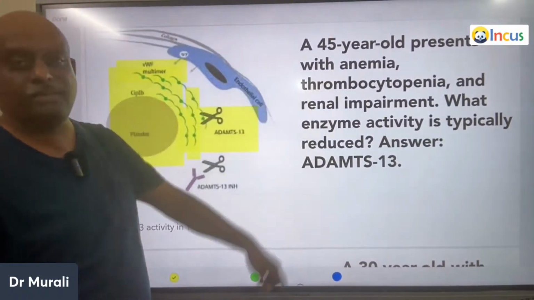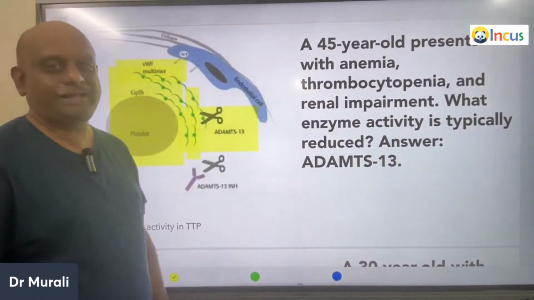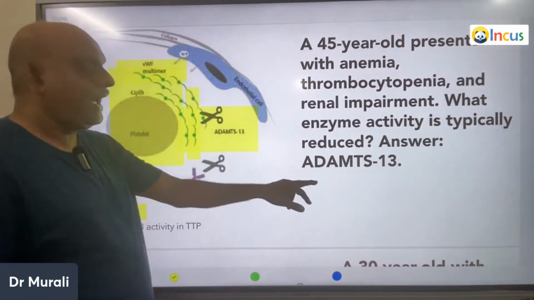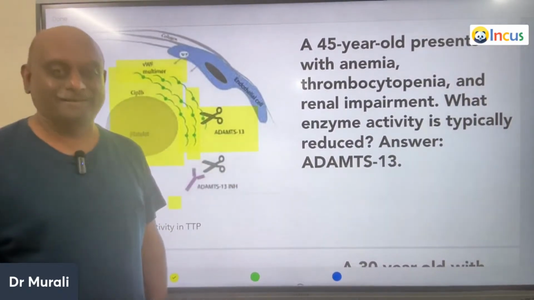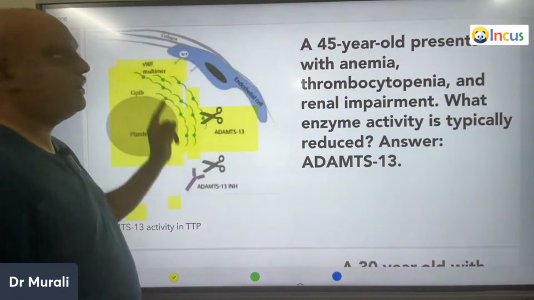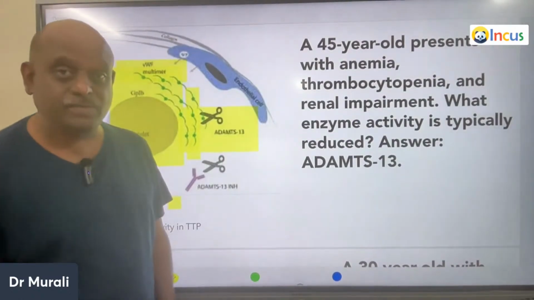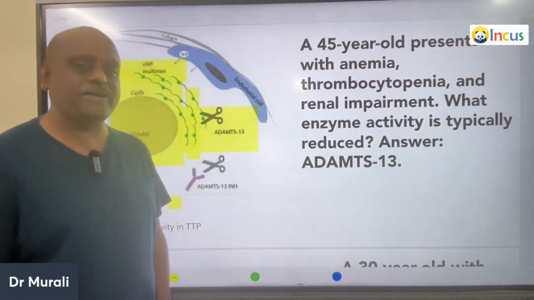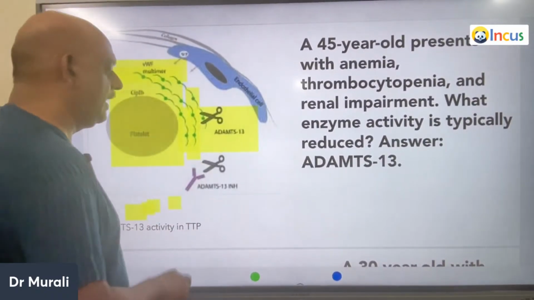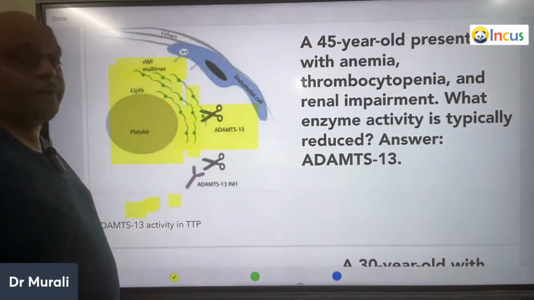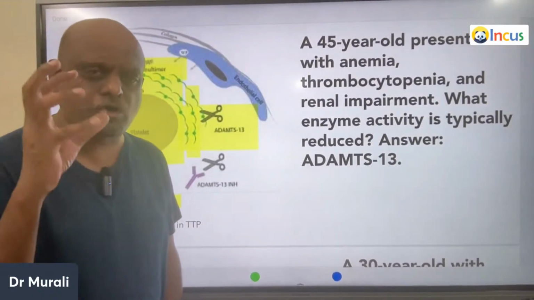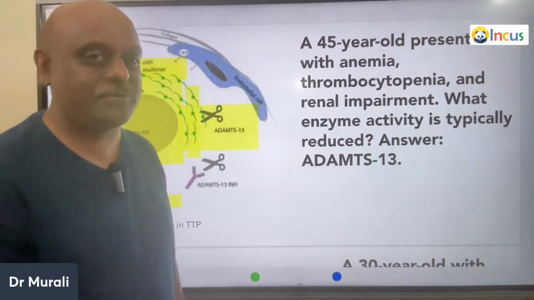That's the reason there is anemia, thrombocytopenia, renal impairment in hemolytic uremic syndrome, and you need to remember ADAMTS13, which is the one which normally leads to the breakdown of the von Willebrand factor multimers, which is not happening, leading to the development of the platelet aggregation rich clots, is what you need to understand. Because why thrombocytopenia? Because all the platelets are being sequestered within those platelet rich clots in hemolytic uremic syndrome, is what you should understand.